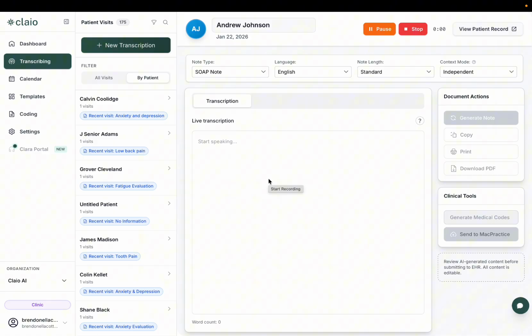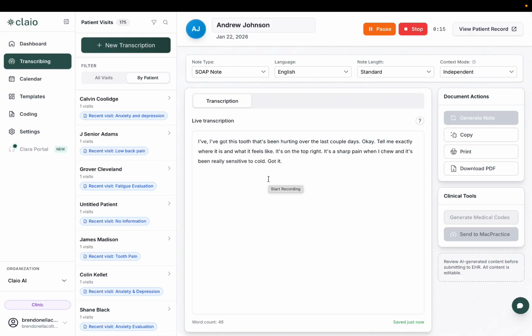Hey doc, I've got this tooth that's been hurting over the last couple days. Okay, tell me exactly where it is and what it feels like. It's on the top right. It's a sharp pain when I chew, and it's been really sensitive to cold. Got it. Any swelling, bad taste, or pain that wakes you up at night? No swelling, but I did notice a weird taste once in a while. It hasn't woken me up though. Have you had any work done on that tooth before? Fillings or crowns? I think there's an old filling there from years ago.